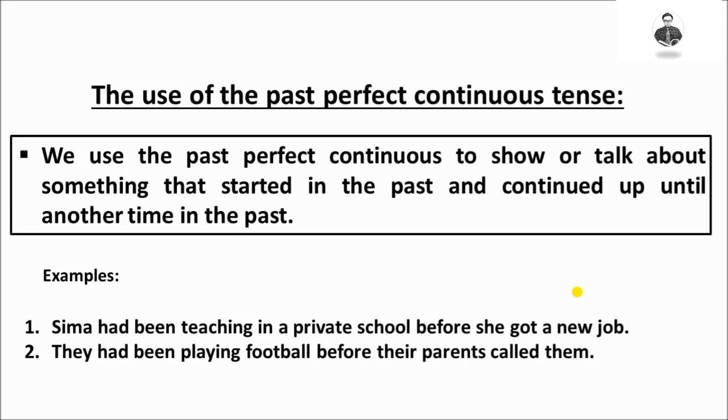Look at number 2. They had been playing football before the parents called them. In this sentence, they had been playing football is the first action. It had been happening in the past until another action happened. The parents called them is the second action.